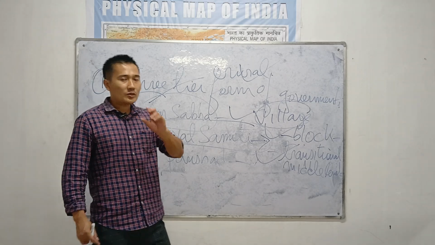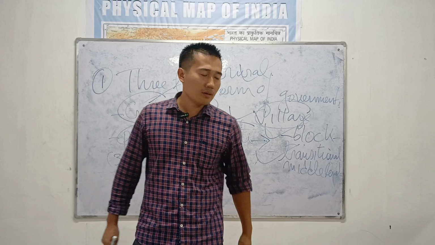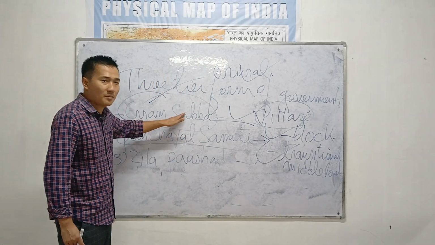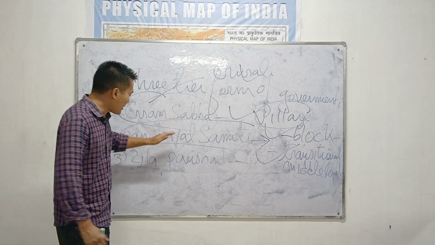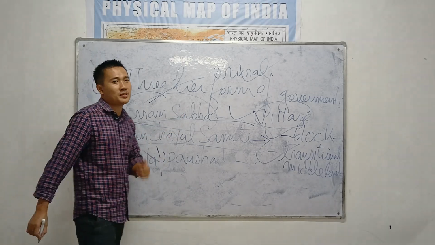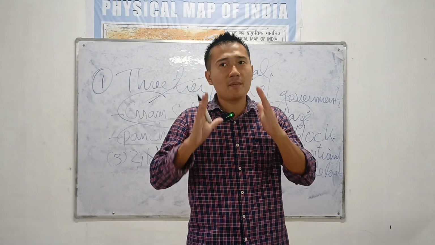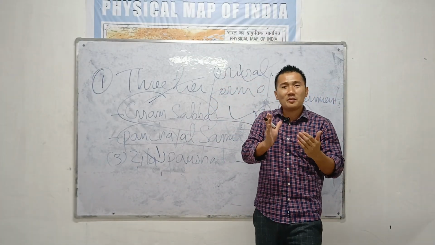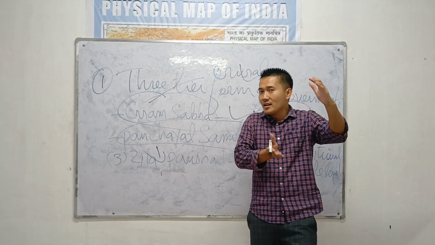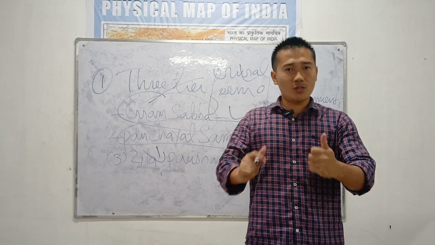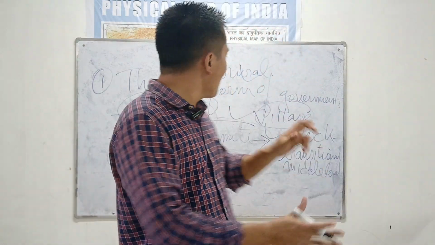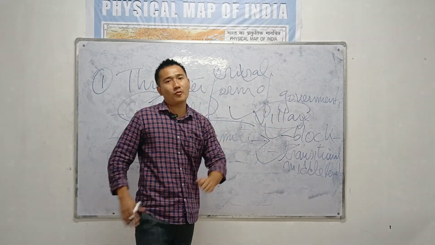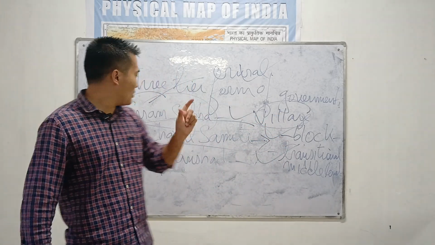in a transitional area. That means in short, Panchayat Samiti is an area which is more developed than a Gram Sabha village, but less developed than a Jila Parishad, which is the district. That means more developed than a village, but less developed than a district. So in short, it's a middle form of government, or a block level form of government, or a transitional form of government. Remember, this was asked in NBC.